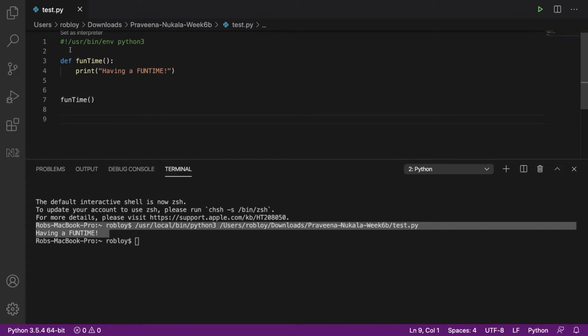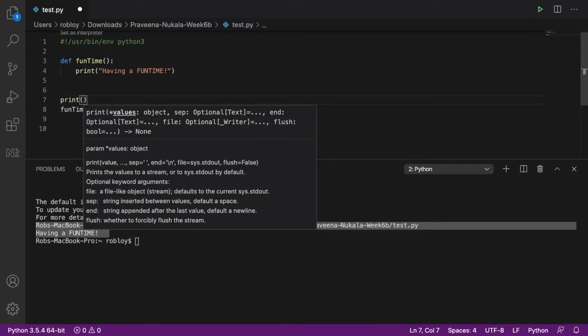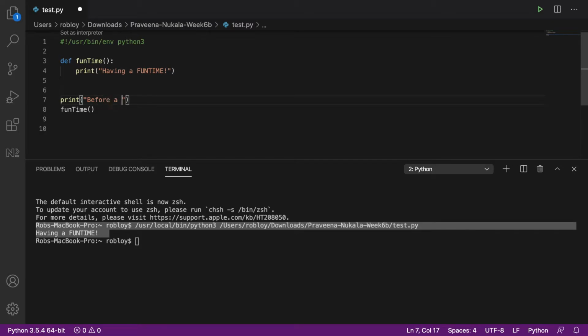Now, what's happening is I'm going through lines 1, 2, 3, and Python's going, okay, I have a function being declared here, but I'm not going to do anything with it yet. It's only when I get to line 7 do I go back up and run fun time. So we're going to prove that. We're going to do a print here and say before a fun time, and run that.